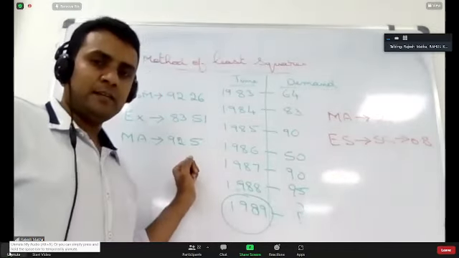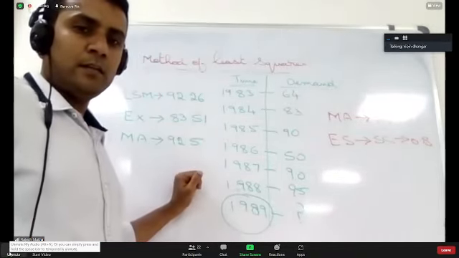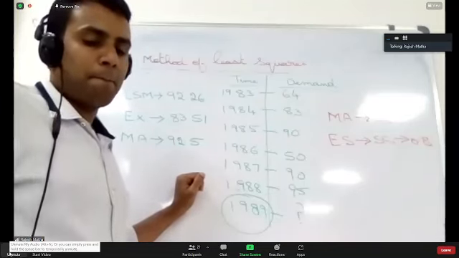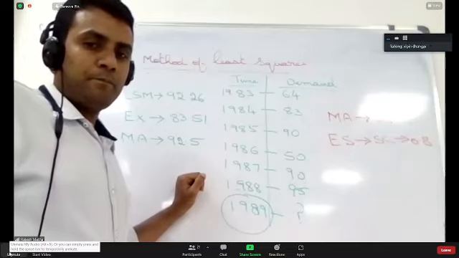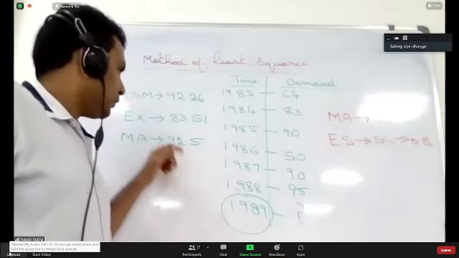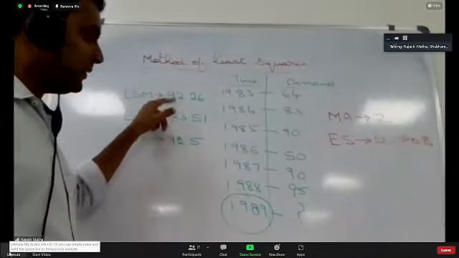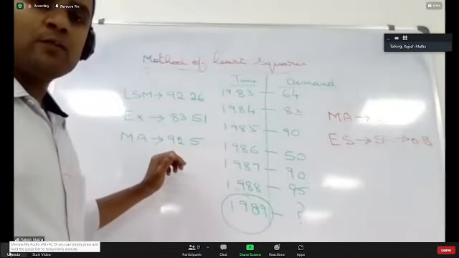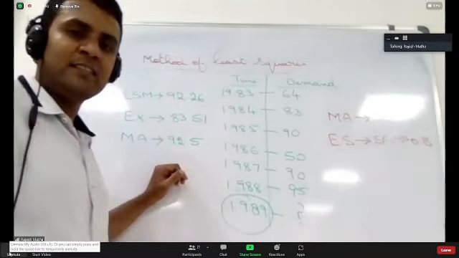The one with the least value? No, you should not. 92.5? No, not the least in these values. No, not that. For each of the methods, you have to calculate forecast error. That is what we discussed in the morning class.